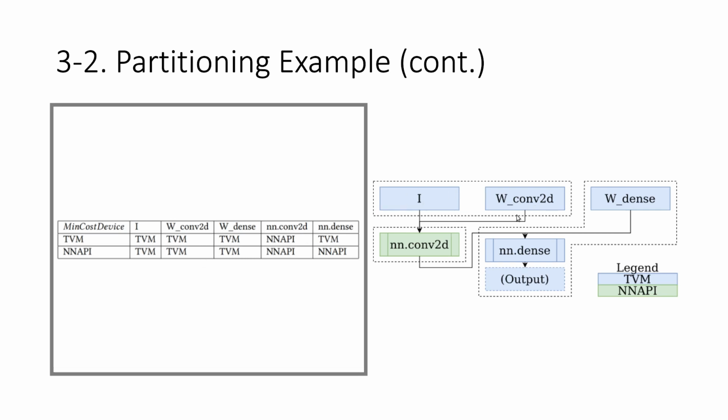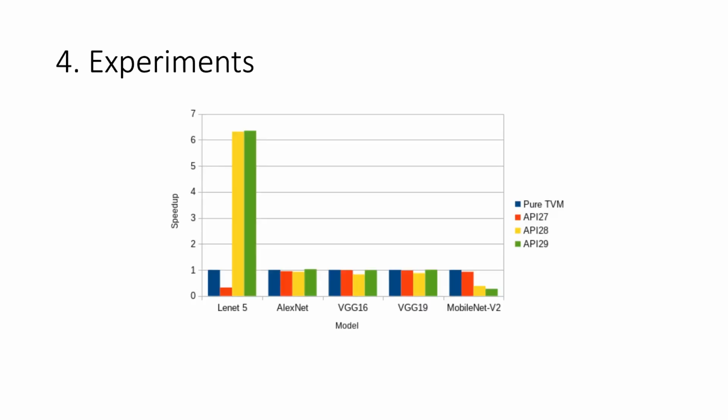So these two nodes, I and W of convolution 2D, are blue. And finally, we have the W dense node, which, according to the table, is on TVM because here the dense operator is performed on TVM. So we look up W dense with TVM and it says TVM again. So on the right hand side is the partitioning result of the algorithm.